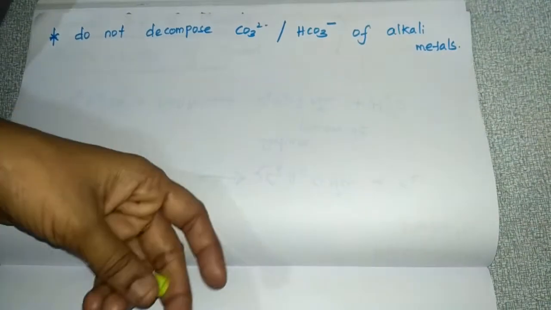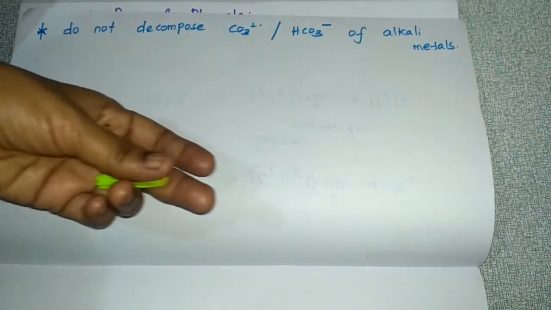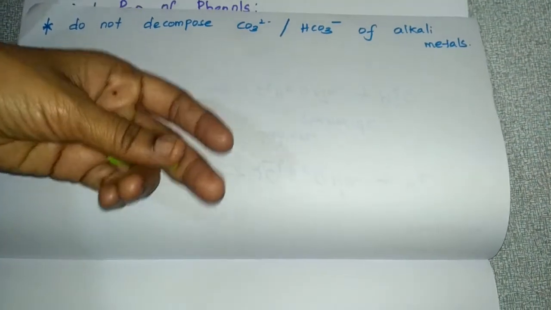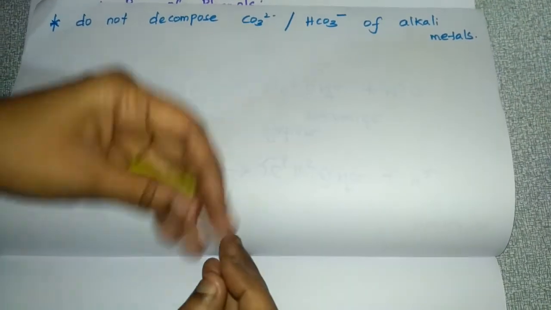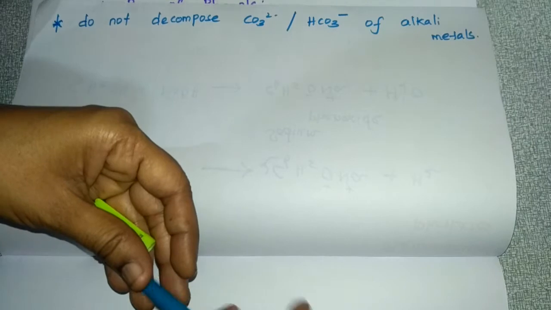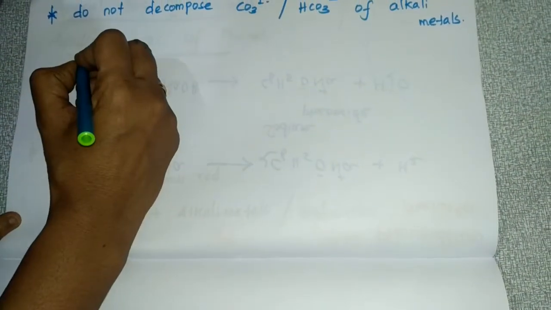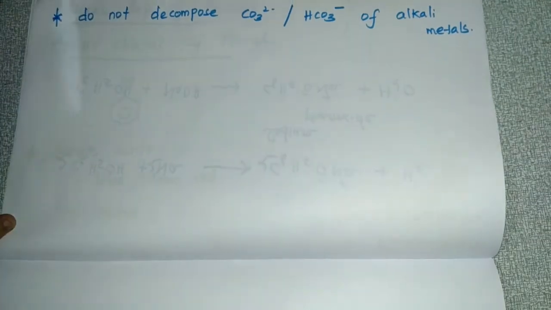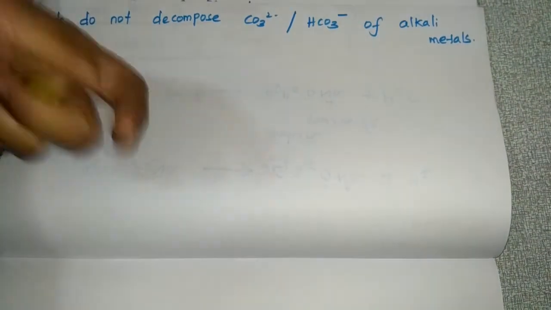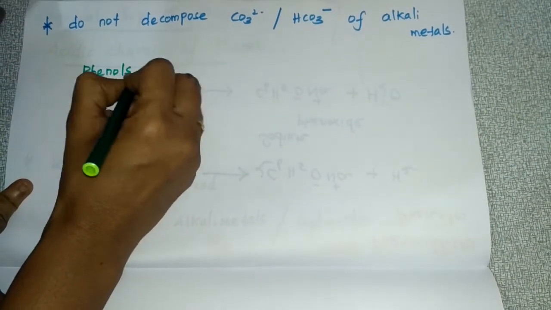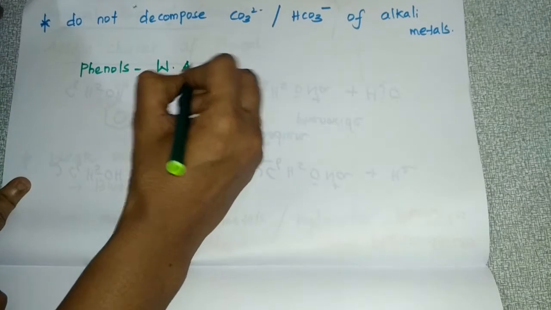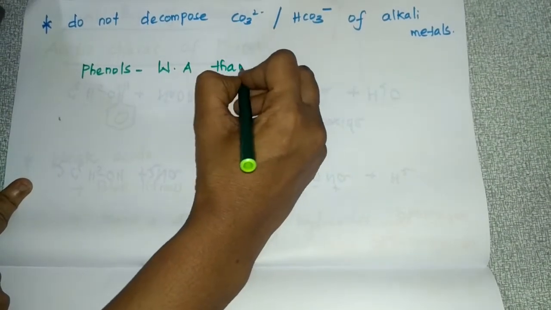What example can you give for carbonates and bicarbonates of alkali metals? Sodium carbonate, sodium bicarbonate. Phenols will not decompose sodium carbonate or sodium bicarbonate. So from this point, what do you understand? Phenols are weak acids, weaker acids than even carboxylic acid.